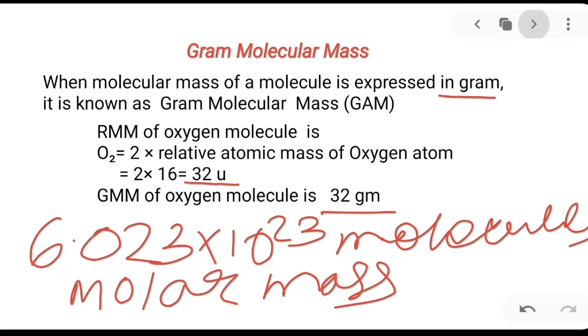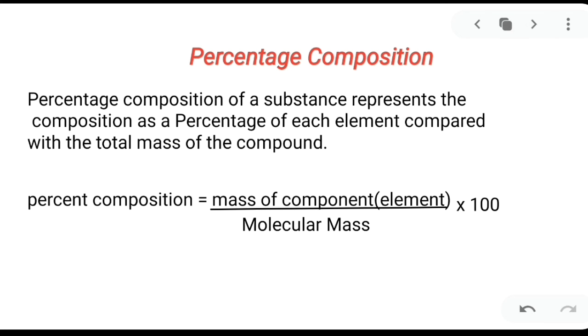So now we will discuss percentage composition. What is percentage composition? The composition is a percentage of each element compared with the total mass of the compound. What is the mass percentage present in that particular element is known as the percentage composition. How to calculate the percentage composition? This is the mass of the component of the element divided by the molecular mass into 100. That is the formula for the percentage composition.